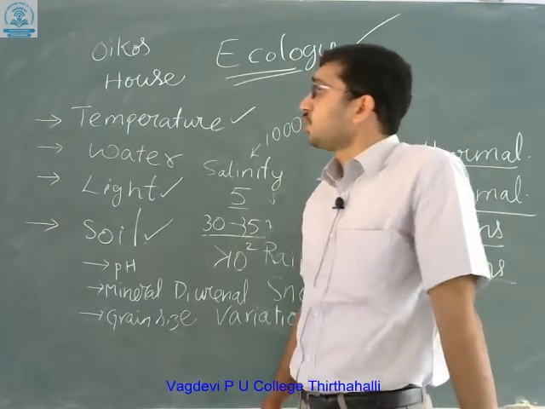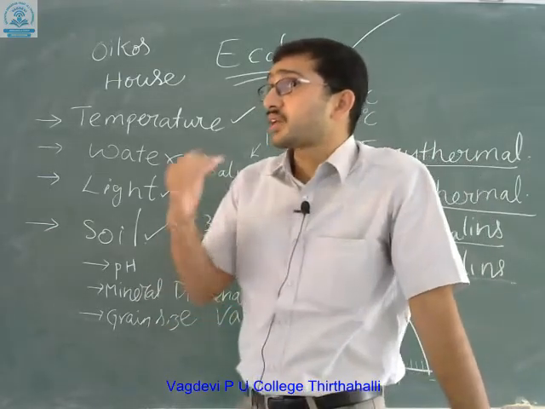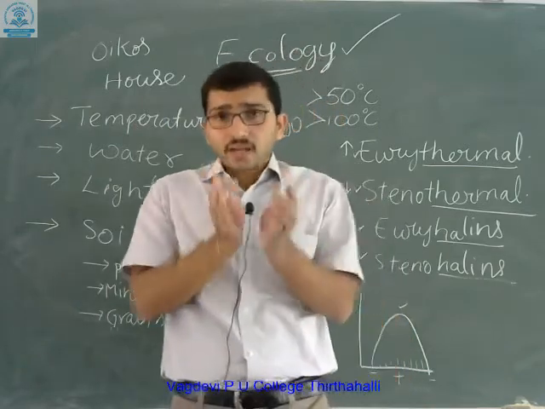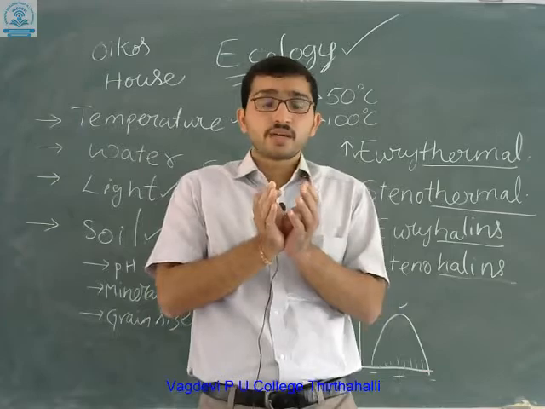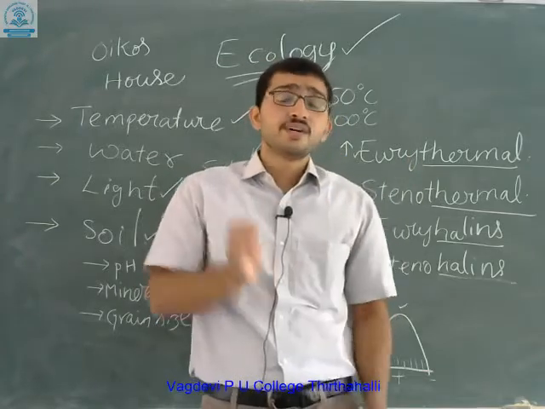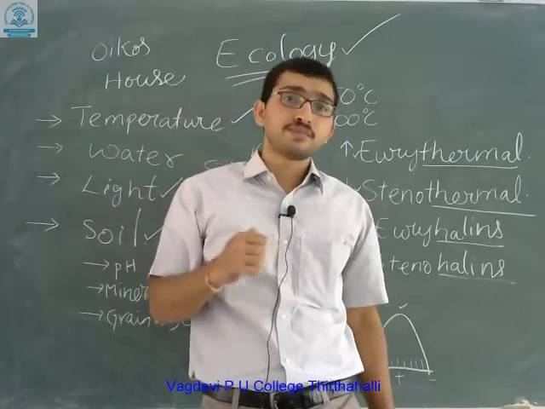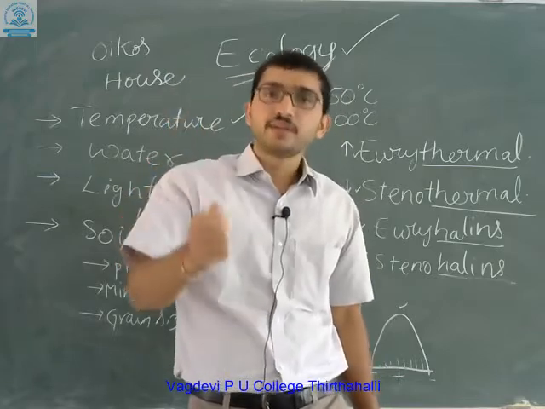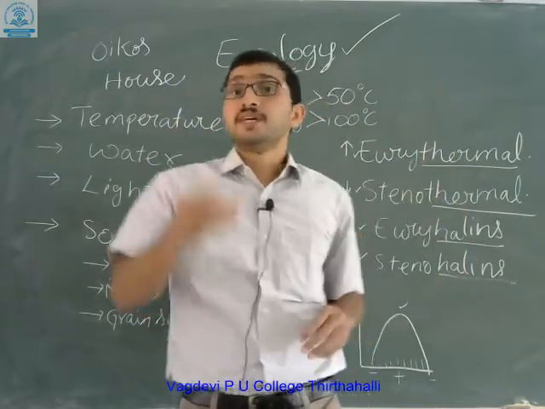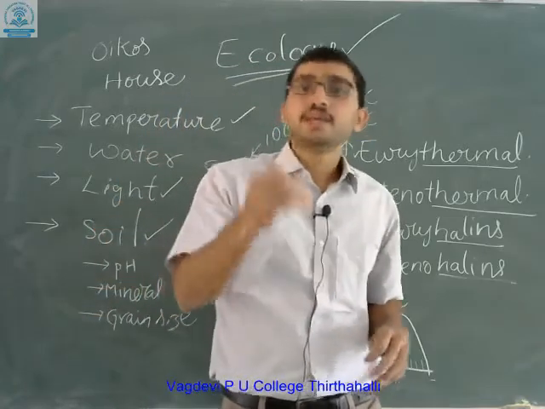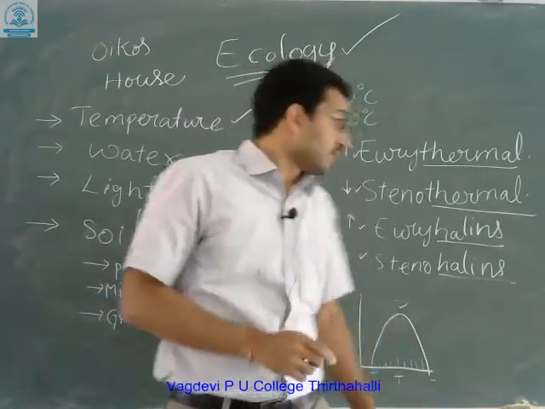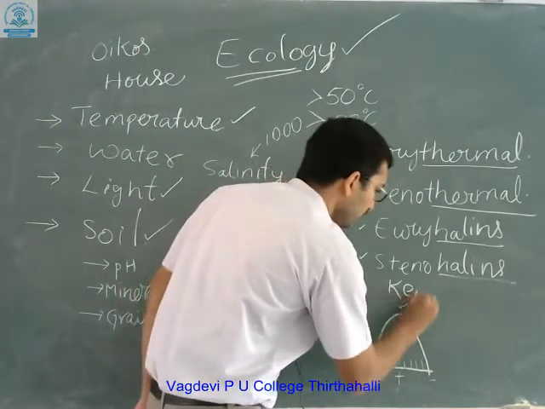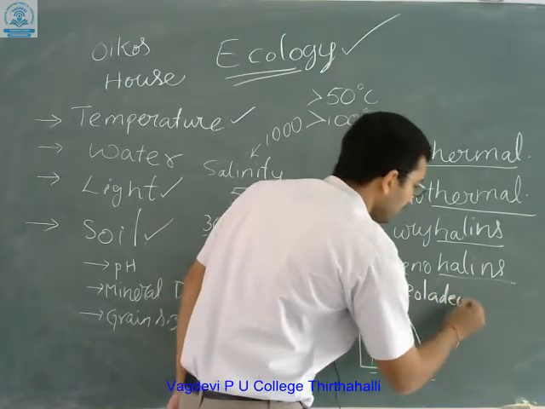Now let's see how organisms have adapted to certain temperature variations. First of all, a few animals which have sustained. Due to temperature variations, some birds have migrated from Siberia to India. The birds which are present in Siberia, due to the changes in temperature, migrated to India, to the national park, Keoladeo National Park.